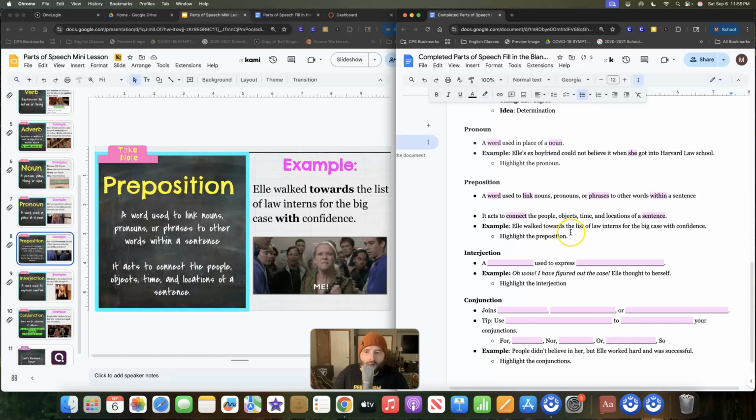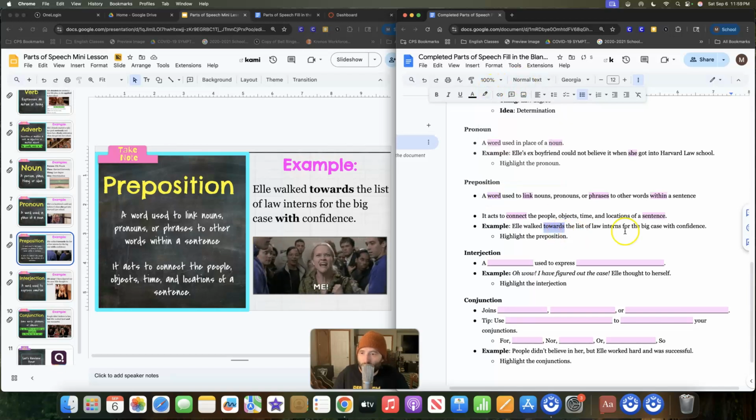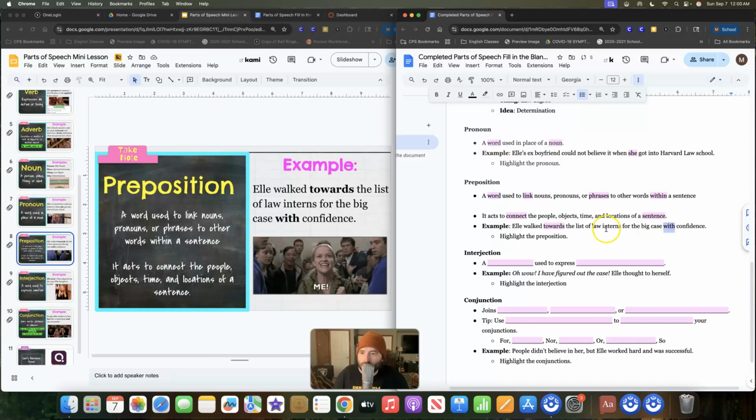So looking here: Elle walked towards the list of law interns for the big case with confidence, right? Elle walked towards. We are going somewhere. We're letting you know where we are going. It's linking the list to Elle. And then with is showing you that she did it with confidence, right? As she walked towards, she did it with confidence.